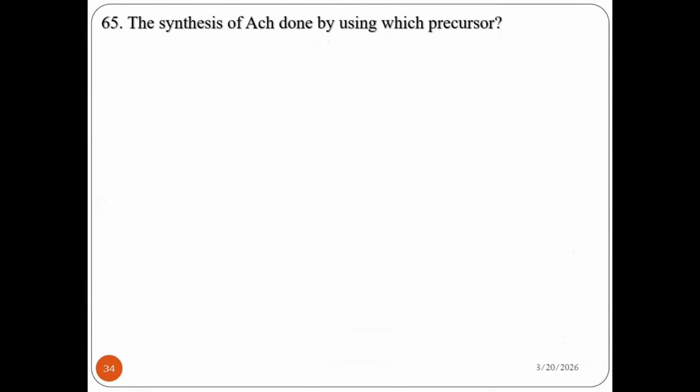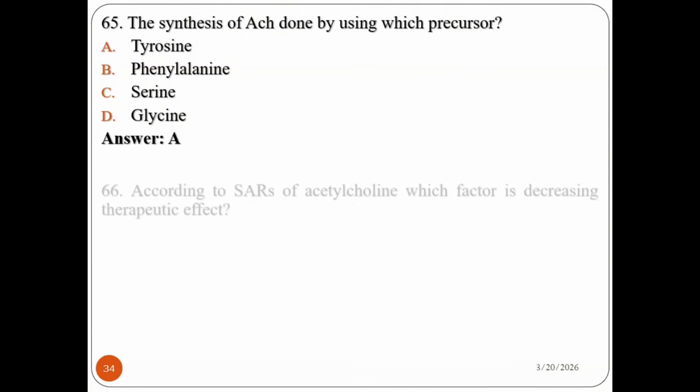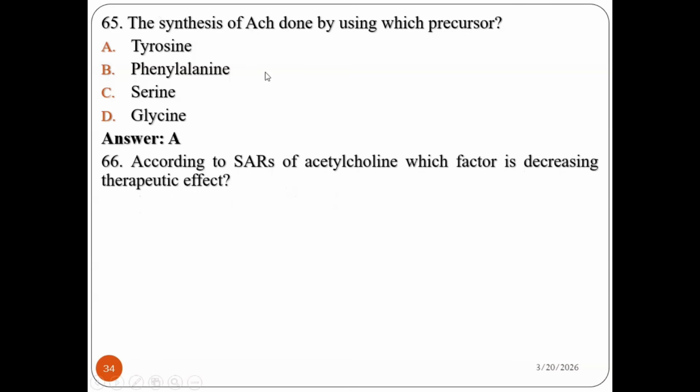Question number 65. The synthesis of acetylcholine is done by using which precursor? Tyrosine, phenylalanine, serine, glycine. Which amino acid is very important for the synthesis of acetylcholine? I'm sure you all say tyrosine, because this aromatic amino acid is very important for the synthesis of acetylcholine.